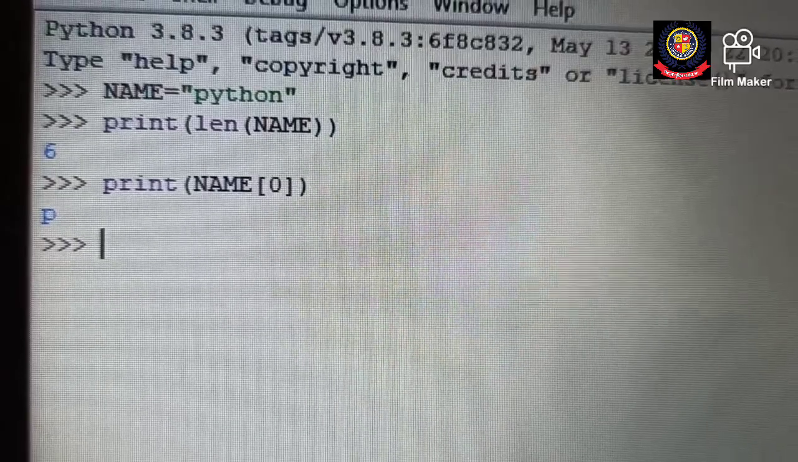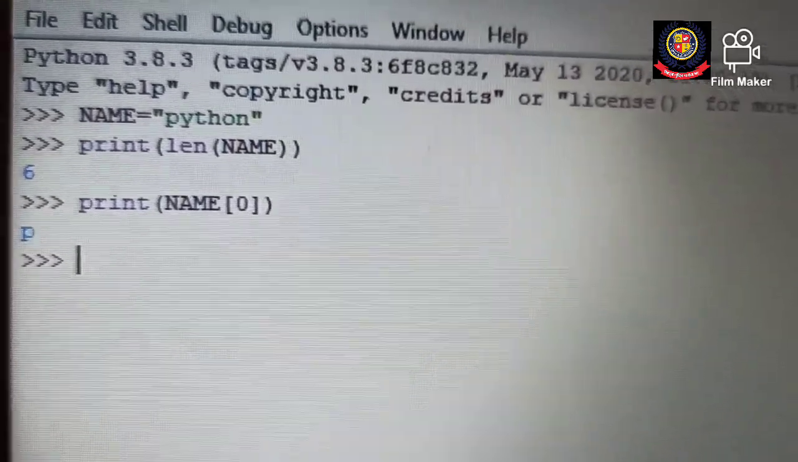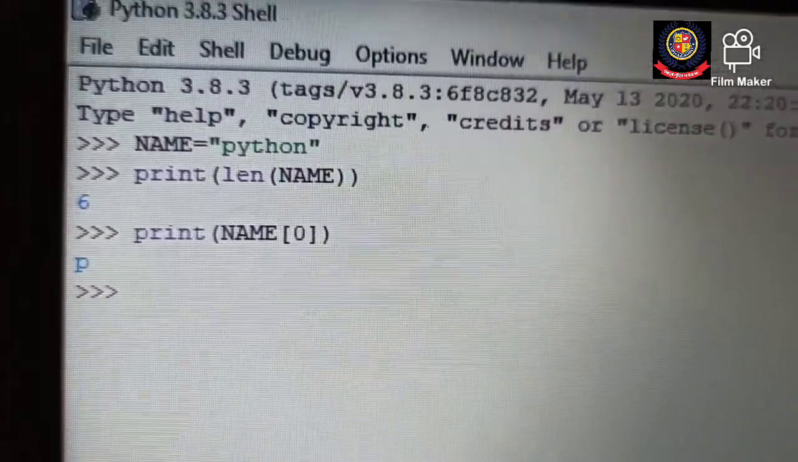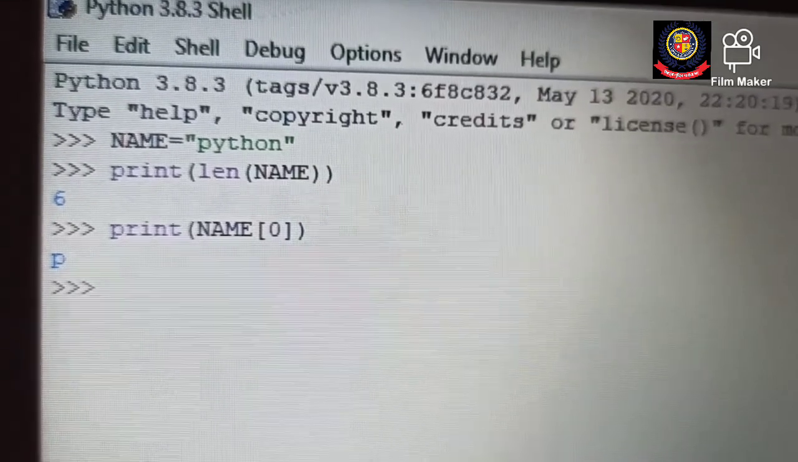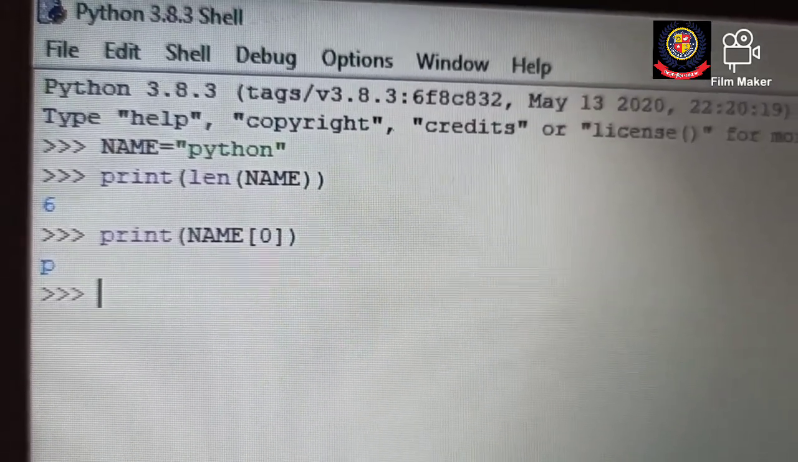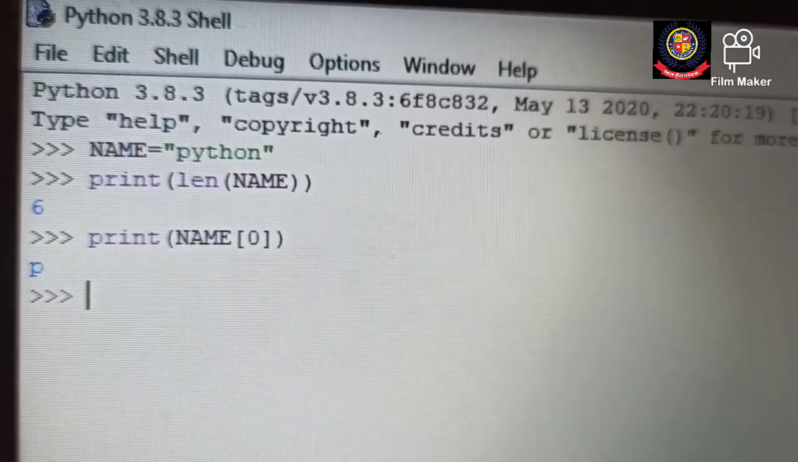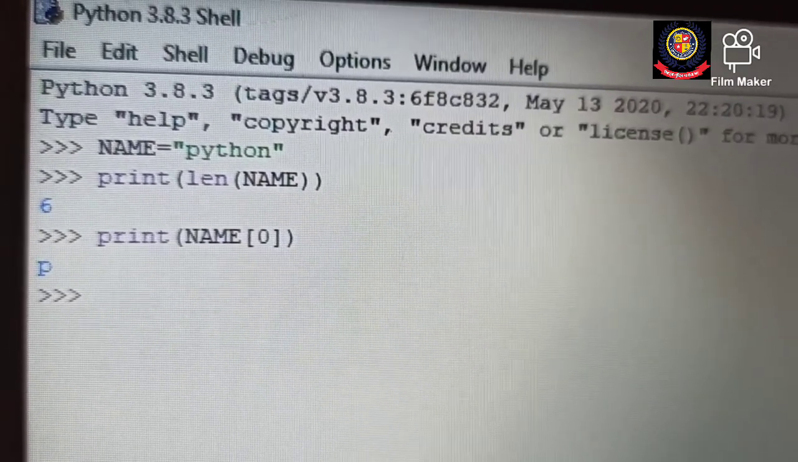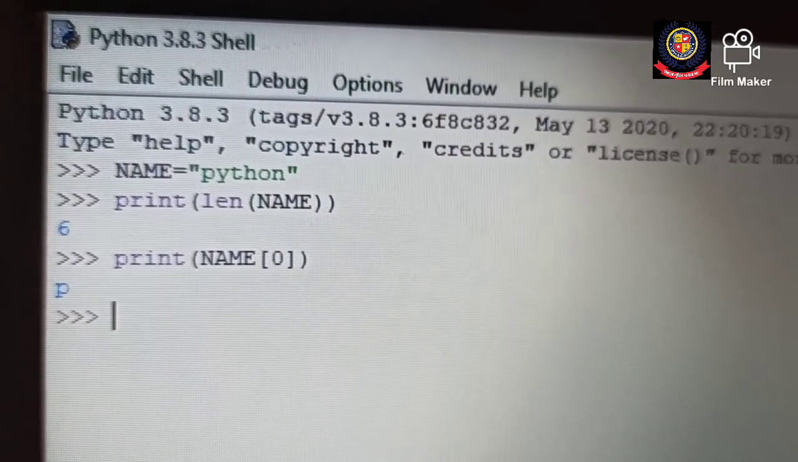If I want to know what value is stored at position 0 in a string, here I have written print name at 0 position. As I told you, forward indexing starts from 0. I have mentioned name 0, so the character I am getting is p.